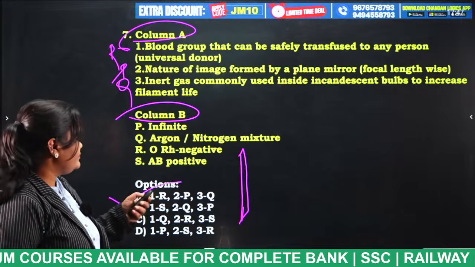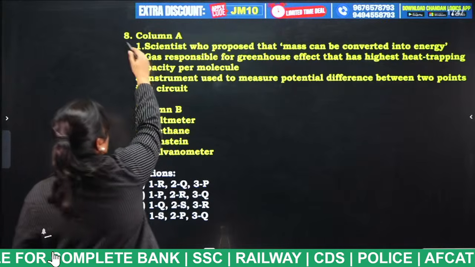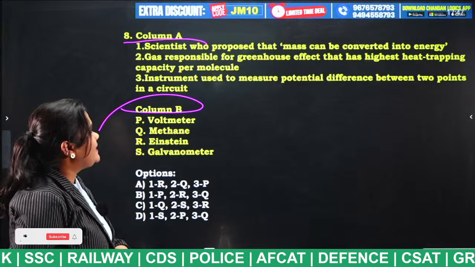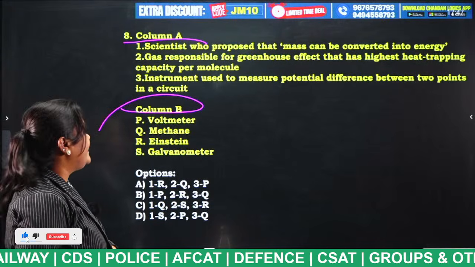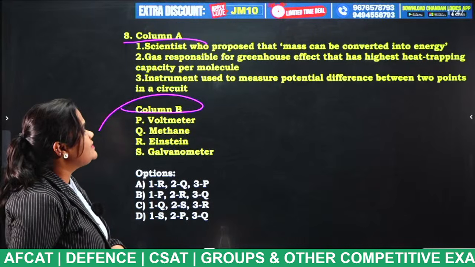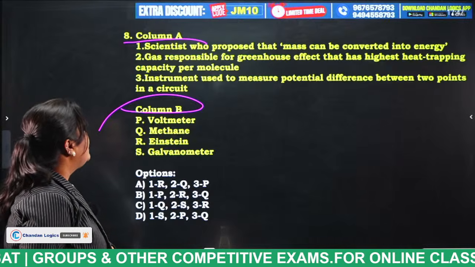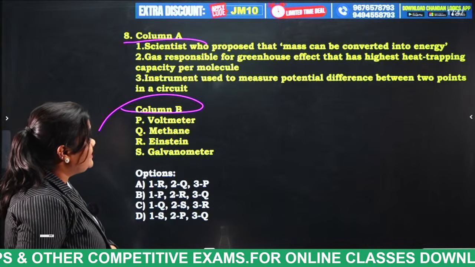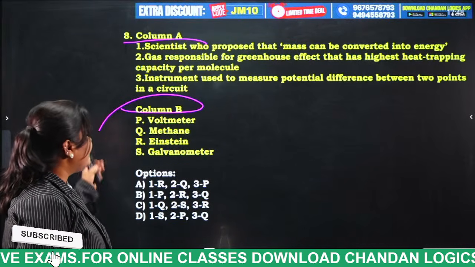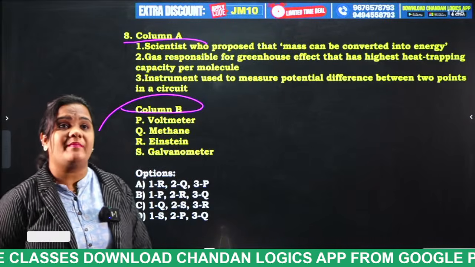Next, column A, column B. Statement 1. Scientists who proposed that mass can be converted into energy. Statement 2. Gas responsible for greenhouse effect that has highest heat trapping capacity per molecule. Statement 3. Instrument used to measure potential difference between 2 points in a circuit. Column B: voltmeter, methane, Einstein, galvanometer. Match it and put your answer in the comment section.